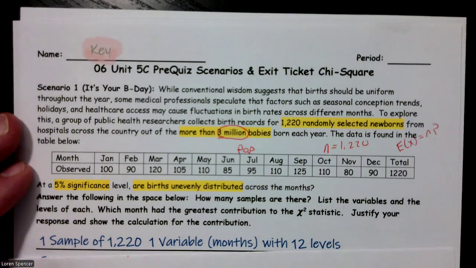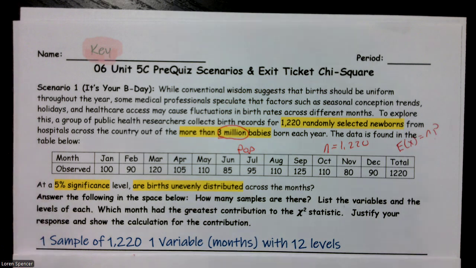All right. Then it says, which month had the greatest contribution? Justify your response and show the calculation for the contribution. Before I do that, I want to point this out. One sample, one variable. If it's one sample and one variable, that can only be a chi-square goodness of fit test, which is what we ran when we did this.